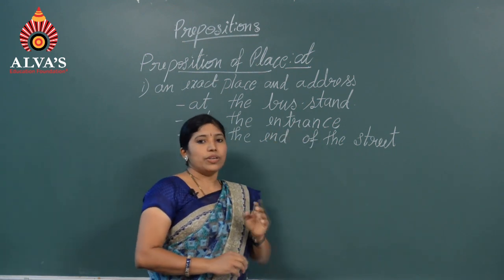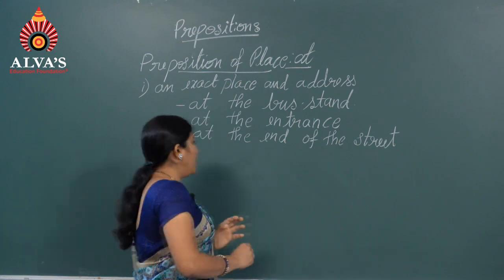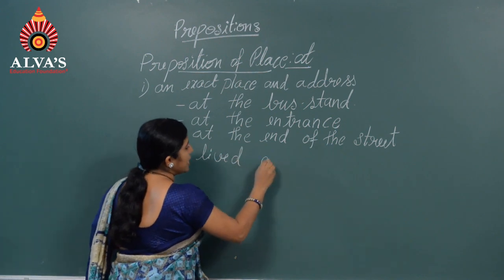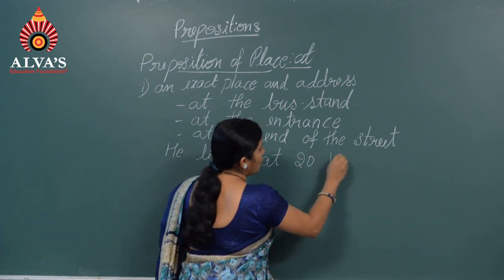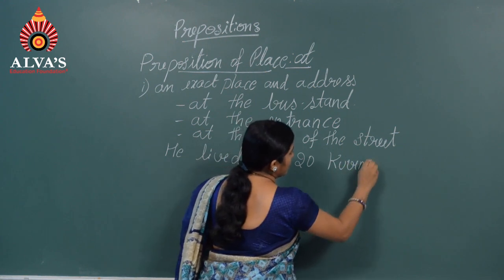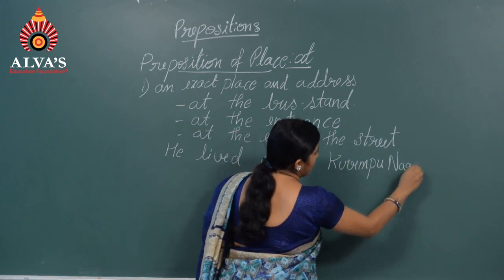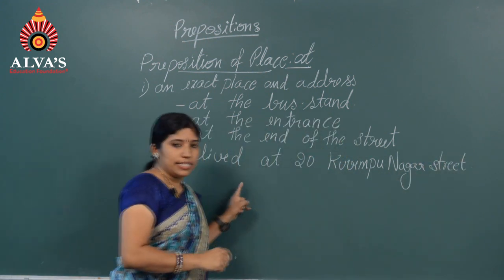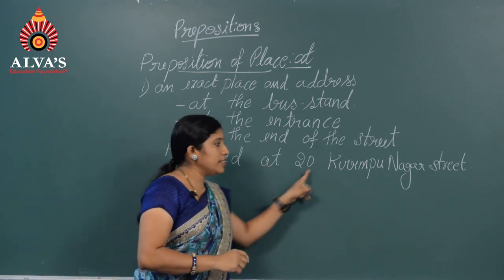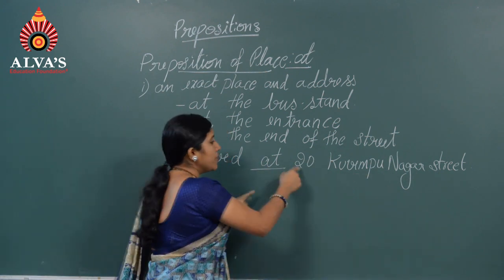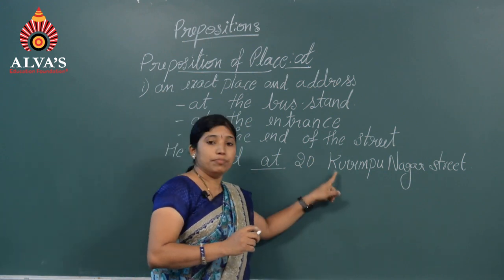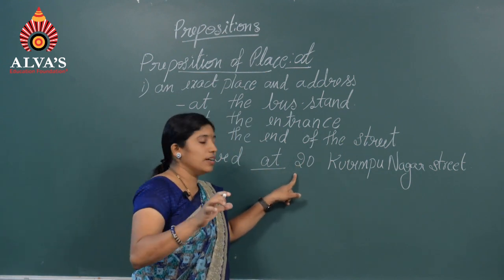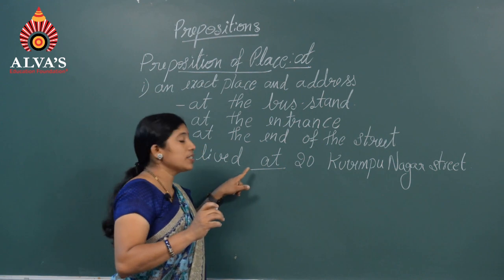Next, address. When you know an exact address, for example, he lived at 20 Kuvempu Street. Look at the sentence here. What do you mean by 20 here? This is the number given to Kuvempu Street. When you know the number of that particular street, you can use at.